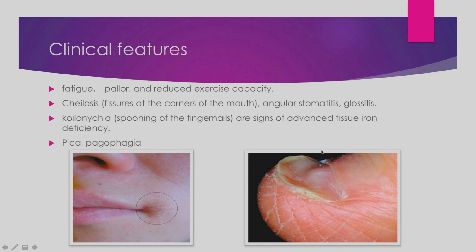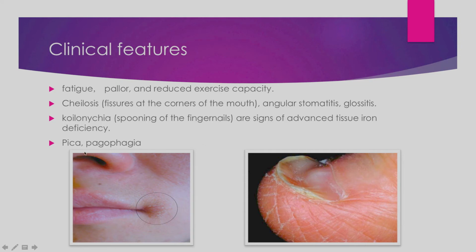Koilonychia is spooning of the fingernails. These fingernails become spoon-like. You can see it is like a spoon. Right, these are the signs of advanced tissue iron deficiency. If somebody is having this koilonychia, that means he has had iron deficiency for a very long time.